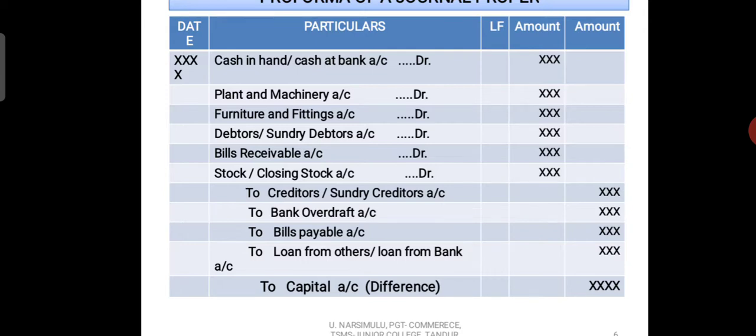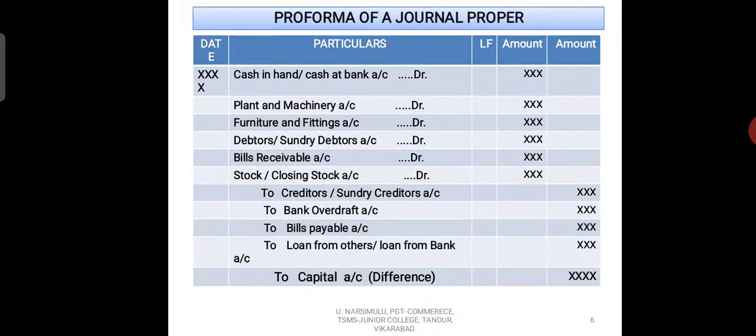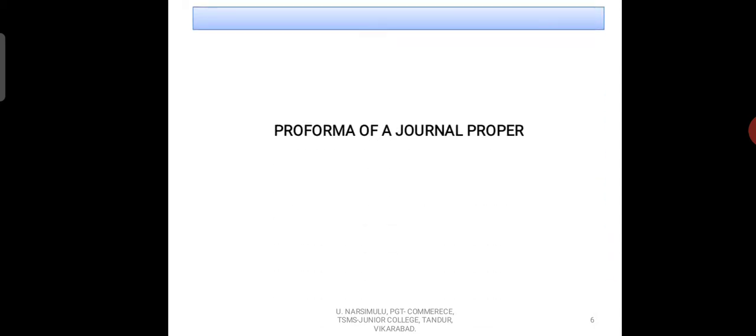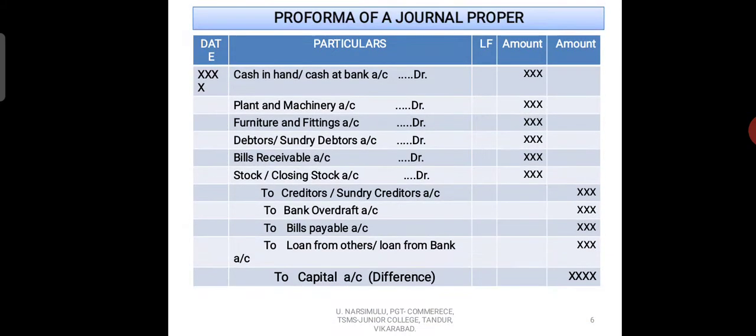In this way we write the entry. We use the formula here. So I hope students you understood how to write the entry. So this is the entry.